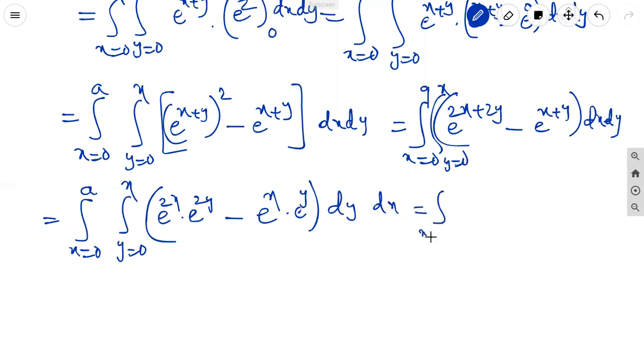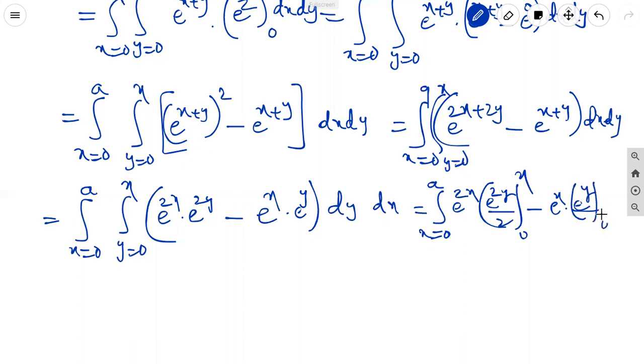This is equal to integral x equal to 0 to a, e power 2x is treating as a constant, e power 2y integration is e power 2y by 2, limits from 0 to x, minus e power x treating as a constant, e power y integration is e power y, limits from 0 to x whole dx. Why? Because if we can separate the two terms and we can integrate, then we can get the same answer only. So I directly do the integrations for two terms.